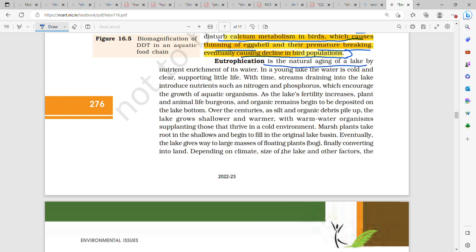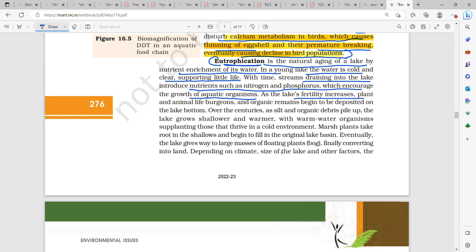Eutrophication is the natural aging of a lake by nutrient enrichment of its water. What is eutrophication? It is the natural aging of a lake by nutrient enrichment of its water. In a young lake, the water is cold and clear, supporting little life. With time, streams draining into the lake introduce nutrients such as nitrogen, phosphorus, which encourage the growth of aquatic organisms.